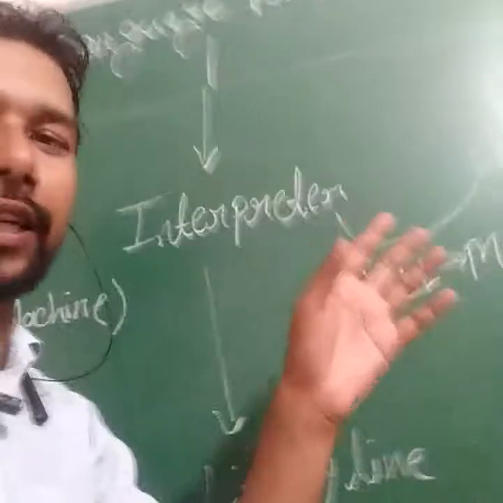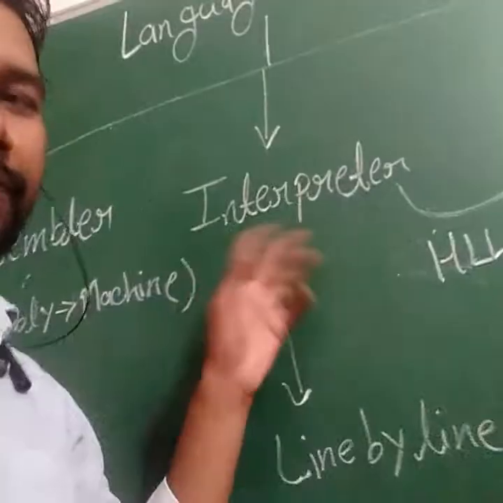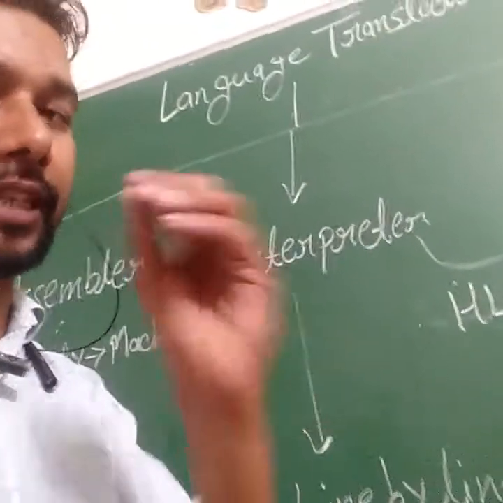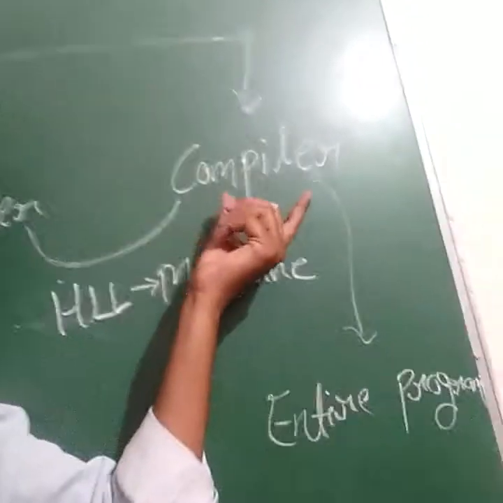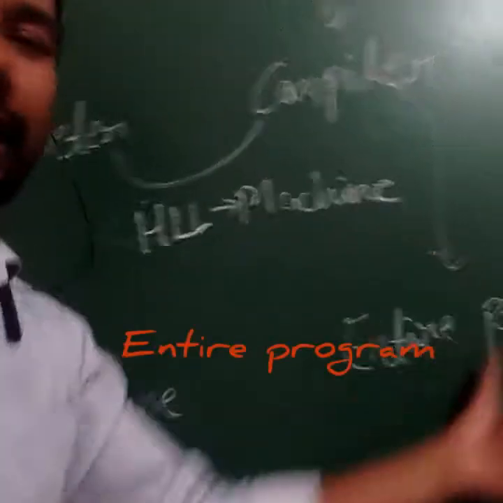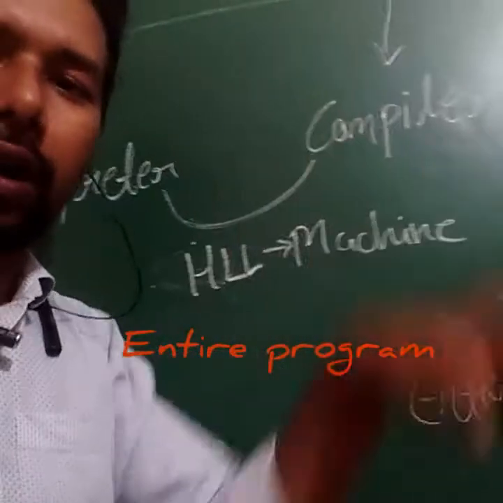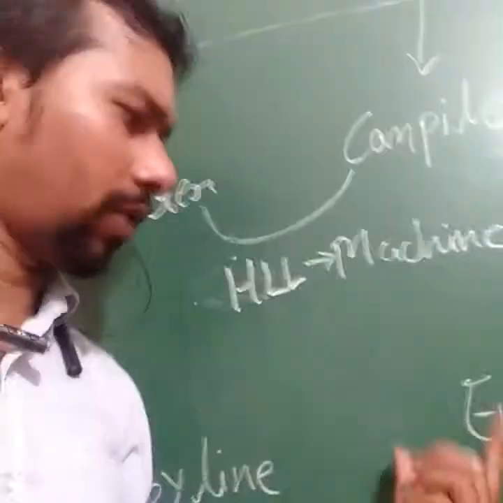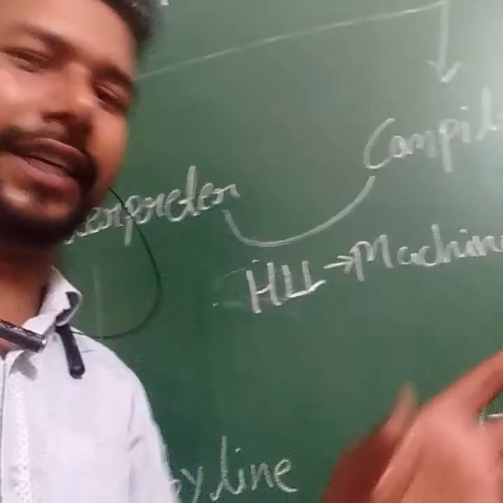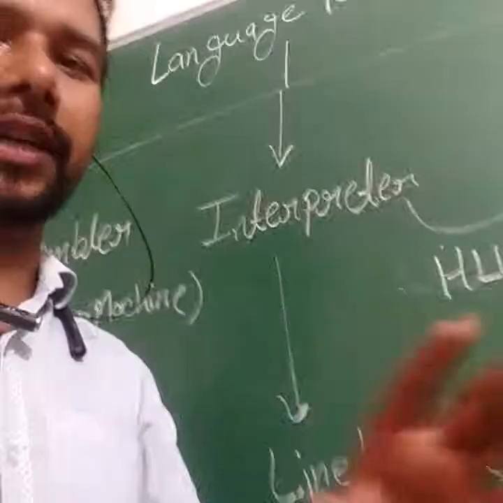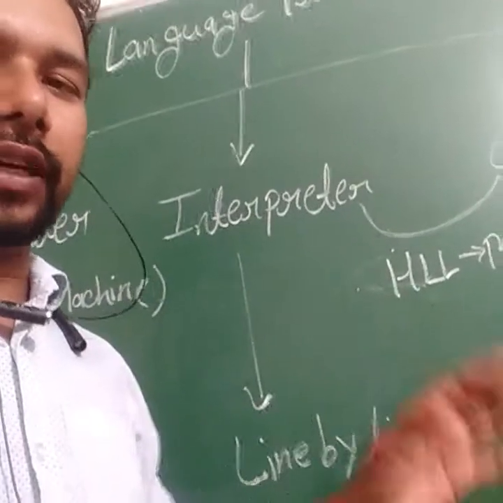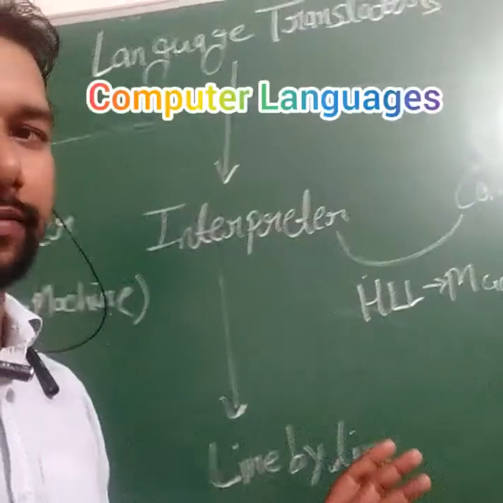Now next, the interpreter works very slow. So after this we rectified it and made a new one, the compiler. The compiler reads the entire program, all the program in full. It runs very fast and it's built in. Nowadays a compiler is built into your system for executing all your programs fast.